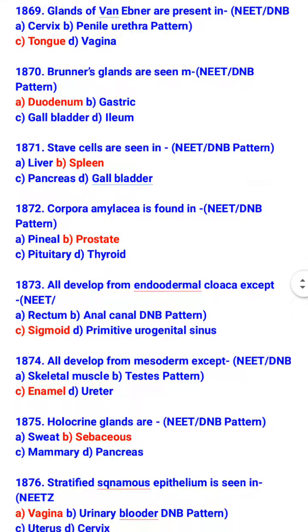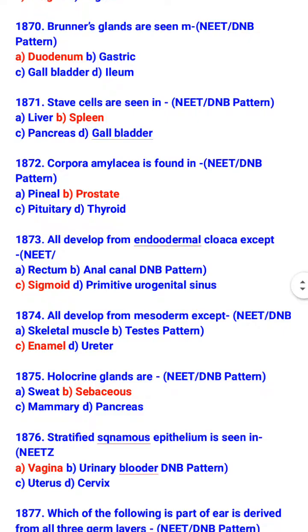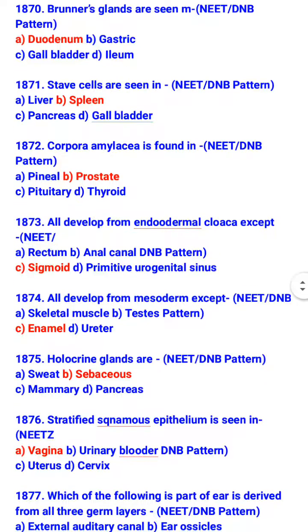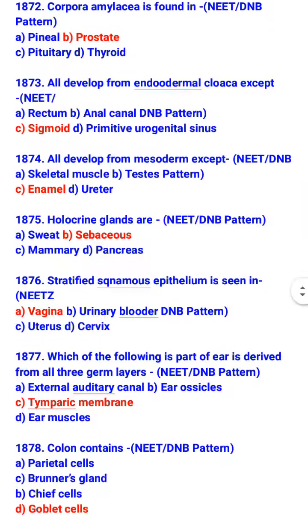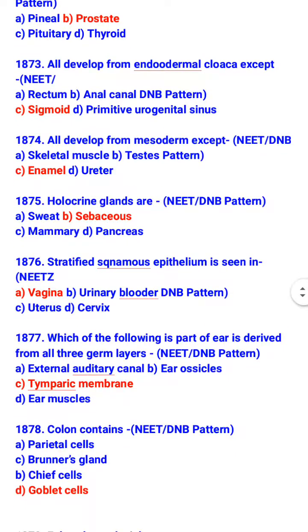All are developed from endodermal cloaca except sigmoid. So what is developed from endodermal cloaca? Rectum, anal canal, and primitive urogenital sinus. All develop from mesoderm except enamel. What develops from mesoderm? Skeletal muscle, testis, and ureter. Holocrine glands are sebaceous. Stratified squamous epithelium is seen in vagina.